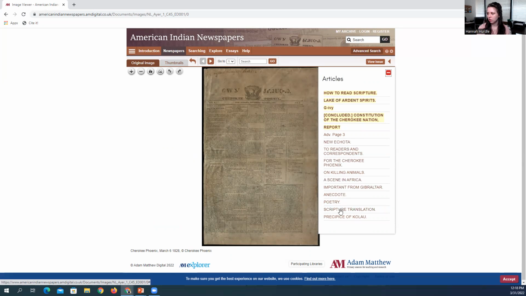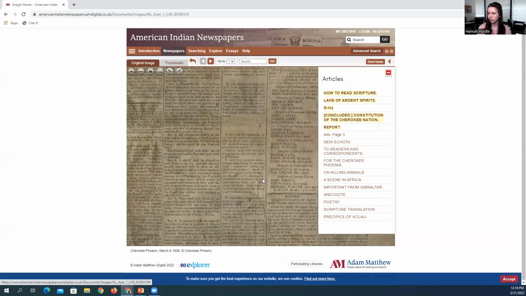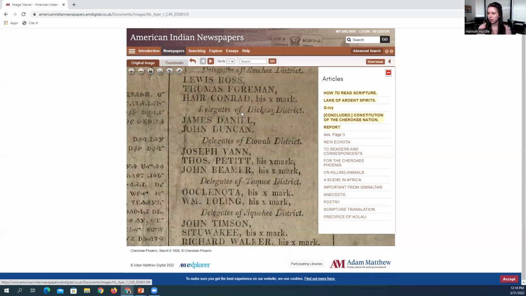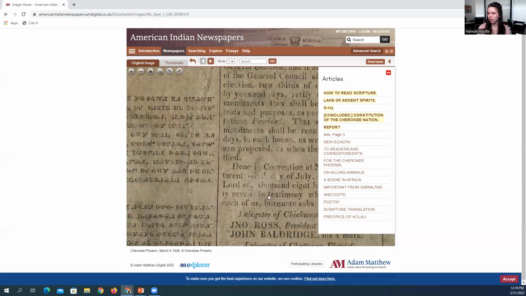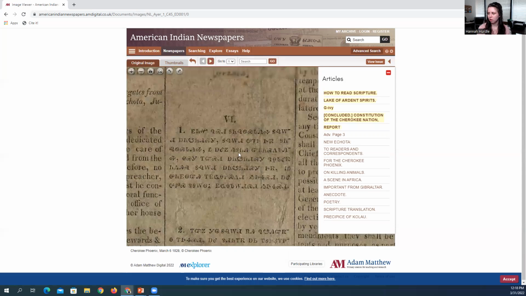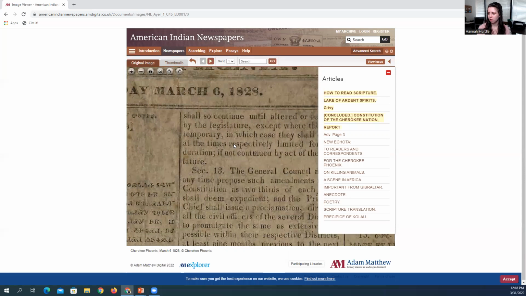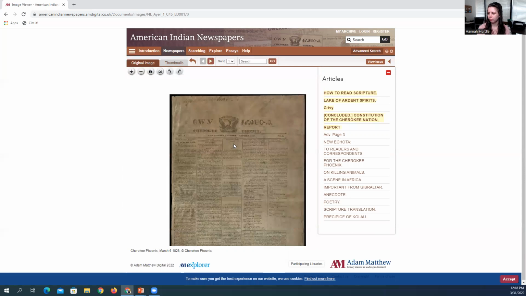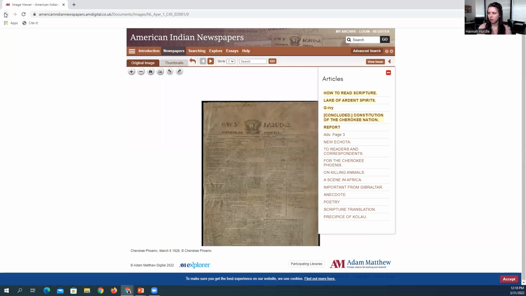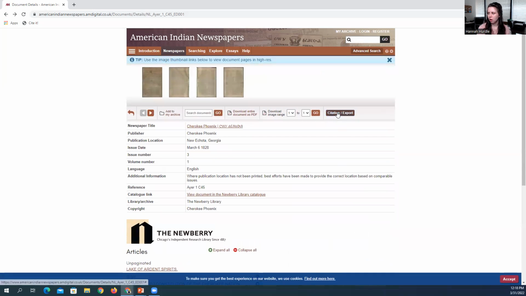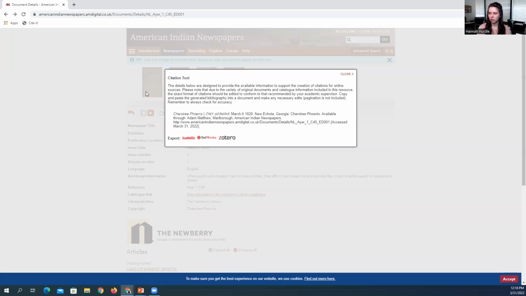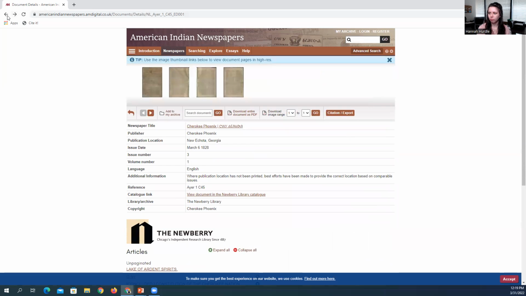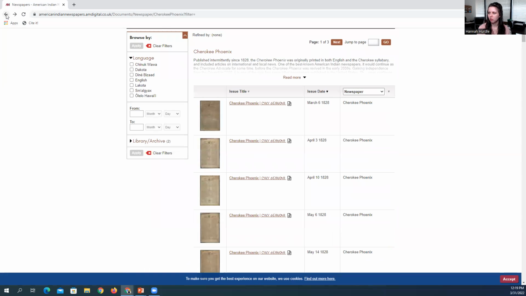So here it'll go to different parts of the publication, or you can just zoom in so that you can read the publication. Go back. And then here's their chosen citation for this resource. Let me go back one more time.